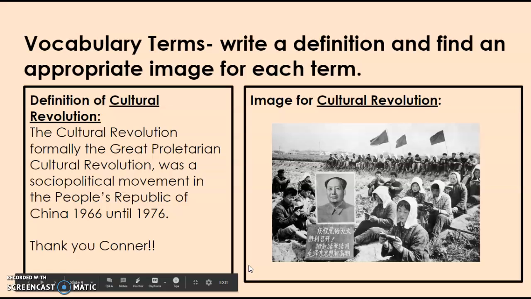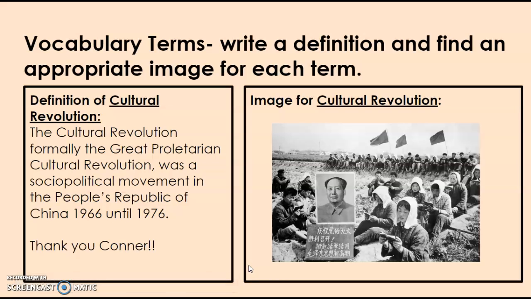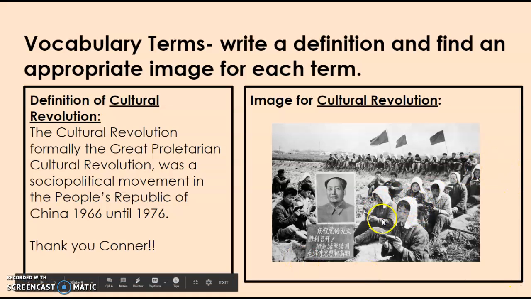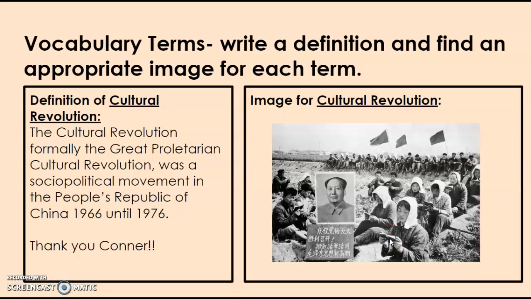All right, and then Connor really liked this, what you gave us, both the picture and the definition. Cultural Revolution, formerly the Great Proletarian Cultural Revolution, was a socio-political movement in the People's Republic of China from 1966 until 1976. So we got a really thorough definition there. That's great. And you've got all these people right here looking at these little red books that you read about in your reading. So pretty cool.